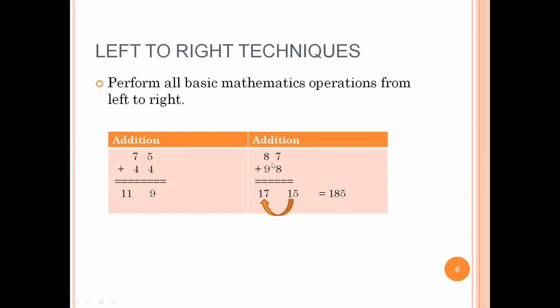Suppose my addition is 89 plus 78. So 8 plus 9 is 17. 8 plus 7 is 15. I just carry over, I move the 1 to the 17. So 17 plus 1 is 18. So the answer is 185. It is that easy. You just need to push that 1 to the next location and add it there. It's that simple. Is it clear how to move the digit and how to adjust the digits?